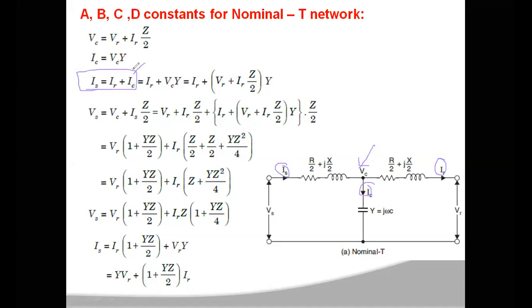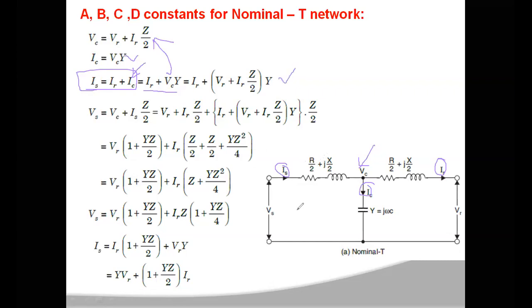Now what is this IC here? It is VC into Y. You substitute that value, so IS is equal to IR plus VC into Y. And again this VC value is this one, so you substitute that also here. Then the final equation for IS will be IR plus VR plus IR into Z by 2, into Y. This is the sending end current.